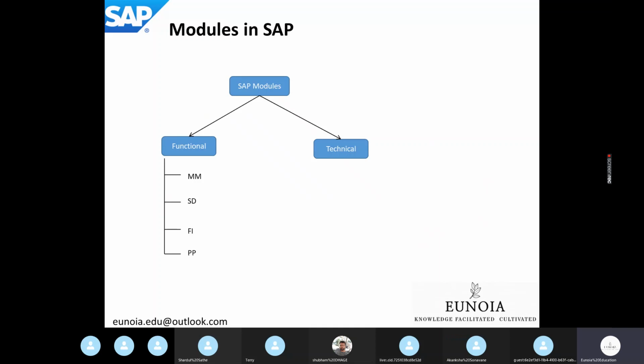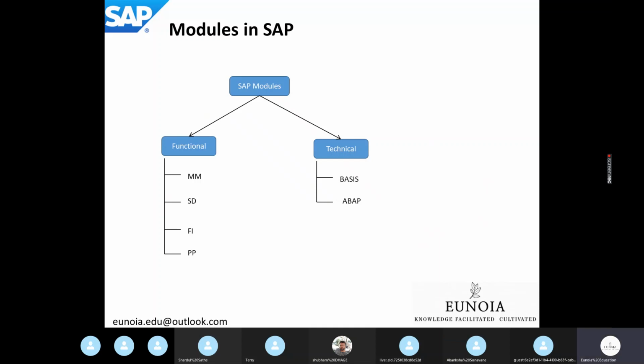Earlier, I had shown a slide regarding the business process, in which various departments communicate with one another. You can understand by that analogy. MM handles all the material related things like inventory management and warehouse management. These are flavors of MM, material management.